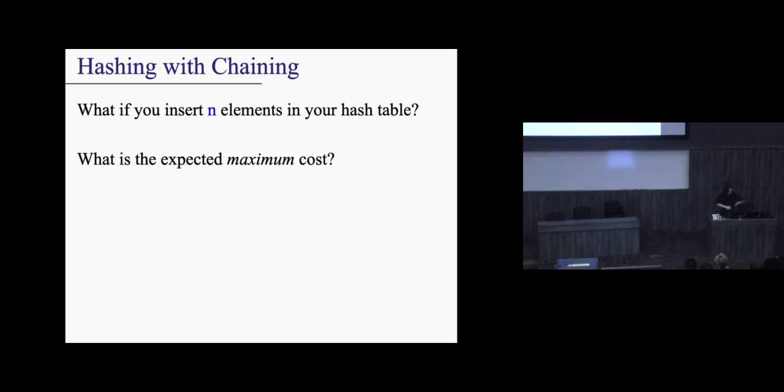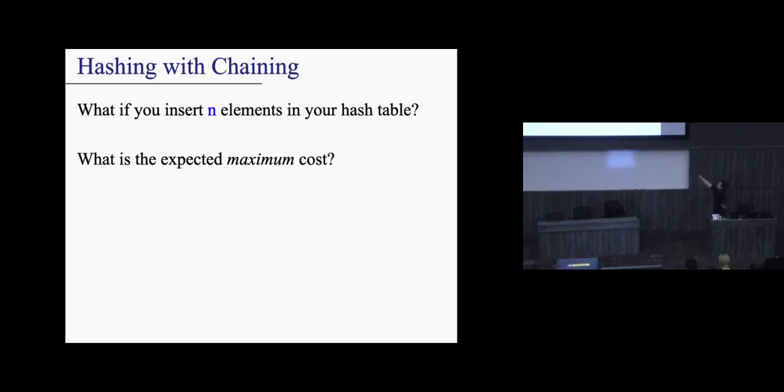Okay, so one more thing that you might want to ask, a bit of a cool question. Sorry, I know when I say cool, people are going to be like, cool? Is it really cool? Anyway, a bit of a cool question in my opinion. What happens if I want to insert n items into my hash table? What is the expected maximum cost? How do we even define this is a bit tricky.